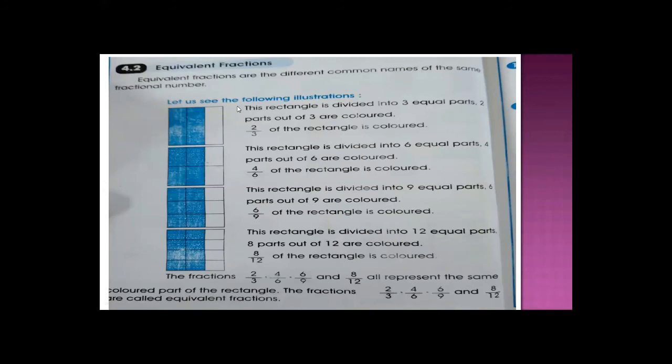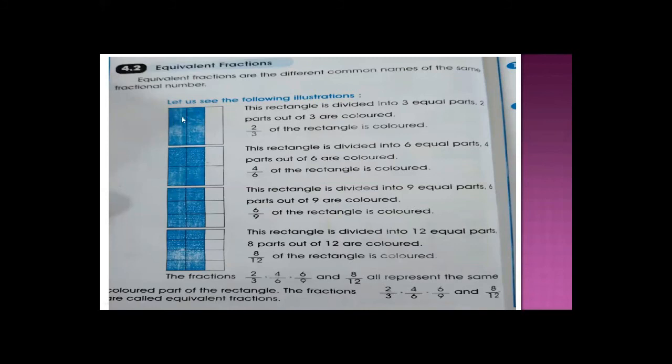When we multiply or divide both the numerator and denominator by the same number or same factor, the result is called an equivalent fraction of the original fraction.